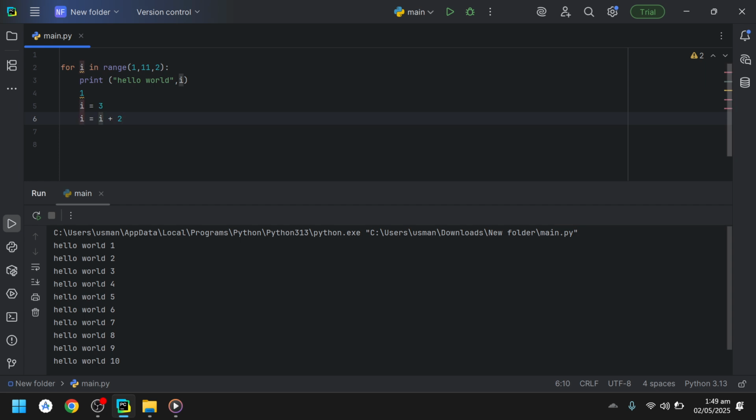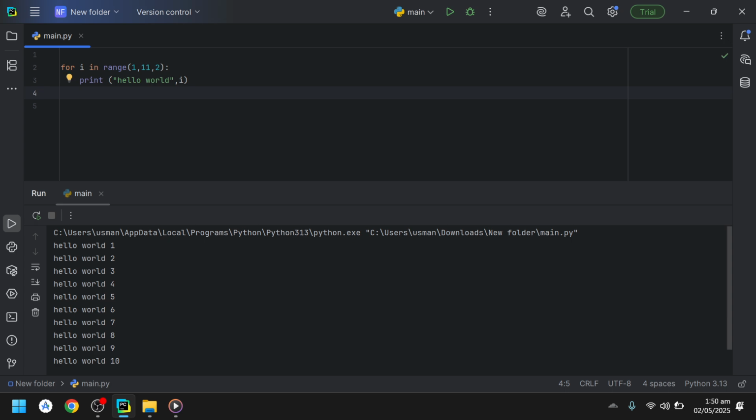So now this i has 3 and it will be 5. So now this 5 will replace the i here and the new value of i will be 7. So it will keep on incrementing by 2: 1, 3, 5, 7. 2 is kept on adding here.